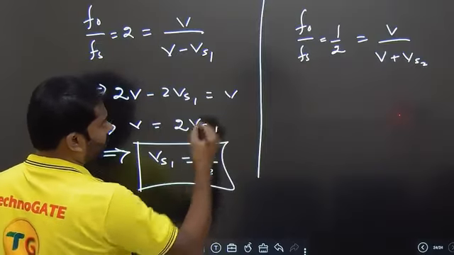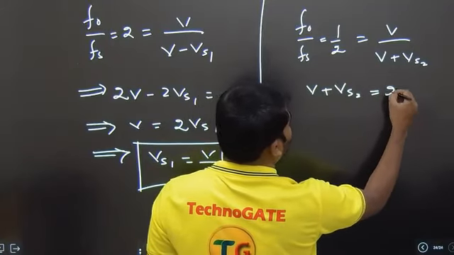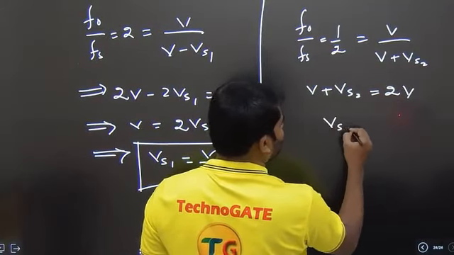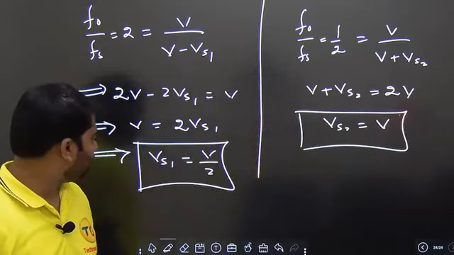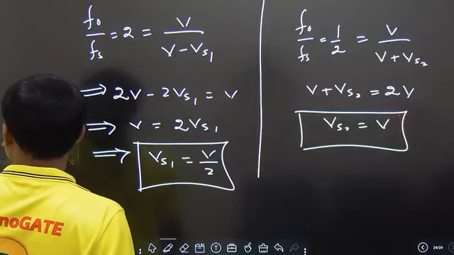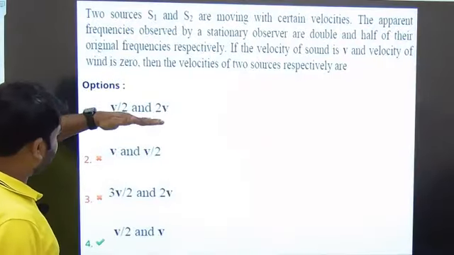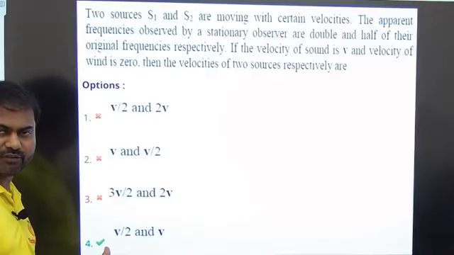If you take here V plus Vs2 is equal to 2V, we have Vs2 is equal to V. So we have the velocities as V by 2 and V. The option V by 2 and V is there in the fourth option. That's how we need to solve it.